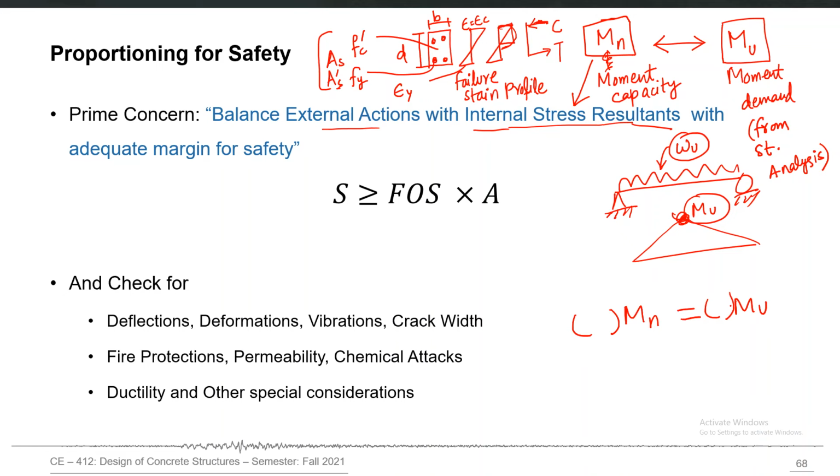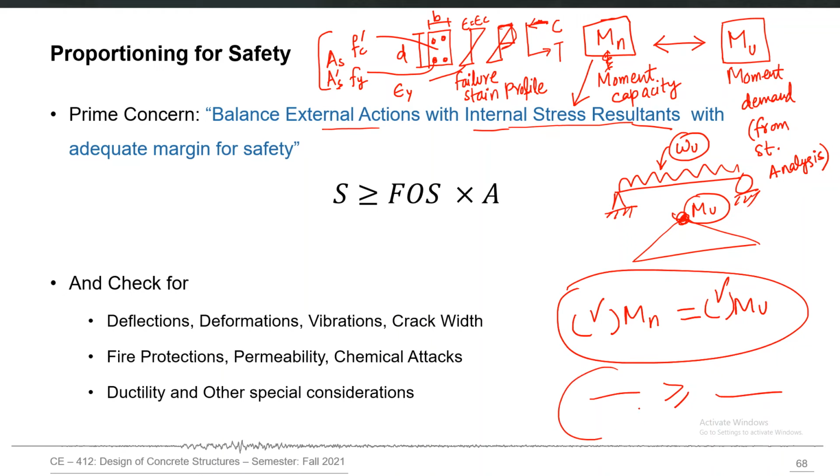If you apply it to Mu, you increase that load effect or demand, so the factor will be greater than 1. If you apply it to Mn, it will be less than 1. Or you can do both things, slightly increase the load effect and slightly reduce the capacity. So this is the overall design equation. Whatever code expression you pick for the purpose of structural design, which will say that one quantity should be greater than or equal to another, you will see that on one side there is a capacity quantity and on the other side there is a demand quantity.